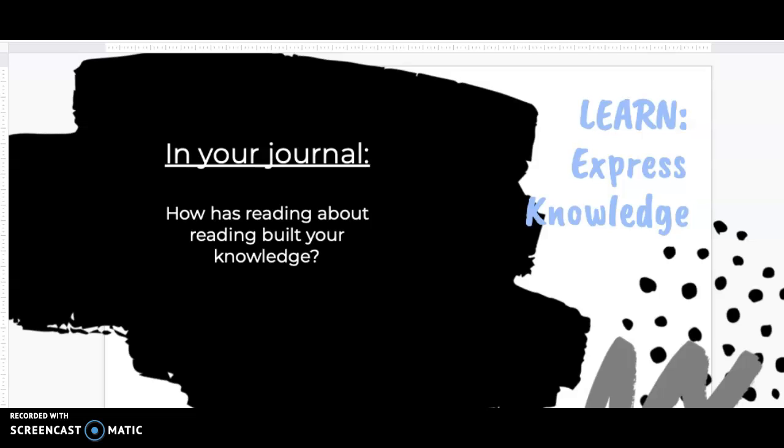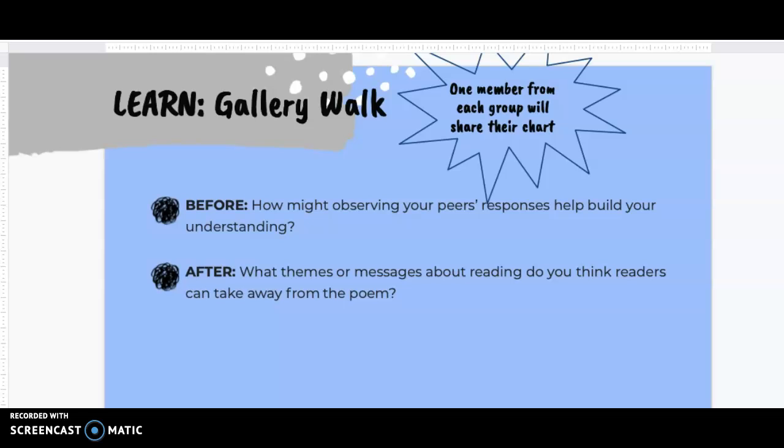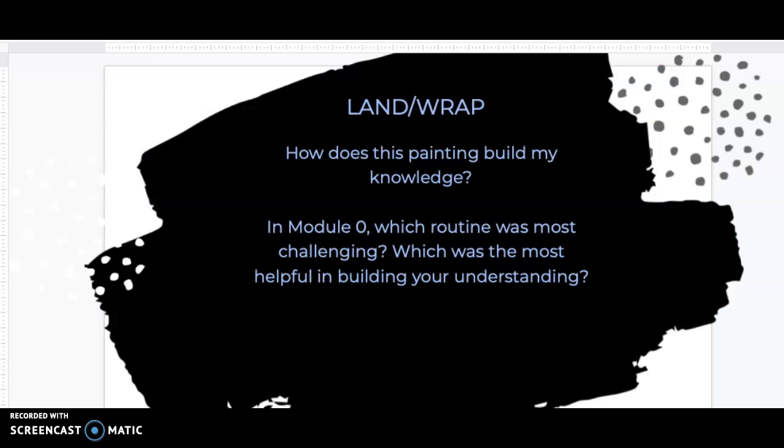I'm just going through here so that you can see those different ones, here was a gallery walk that we did. So all the way back from even when we did this with the poetry, with the poems, right? So think of all the different ways that we've learned throughout this module. And I want you to think about which was the most helpful in building your understanding and which one was the most challenging for you.